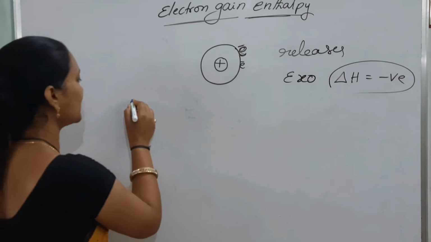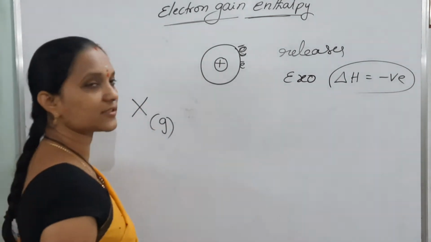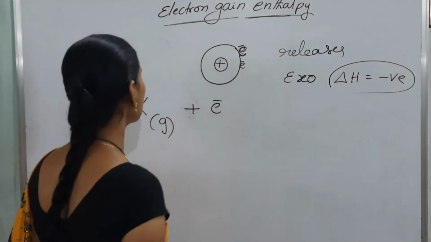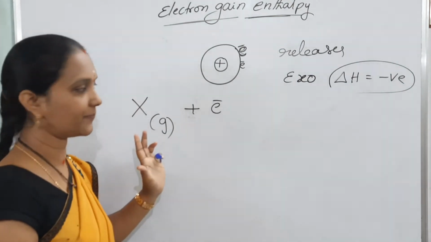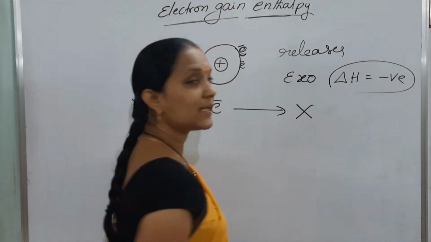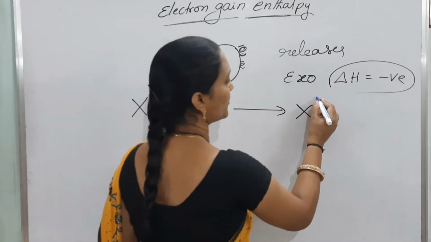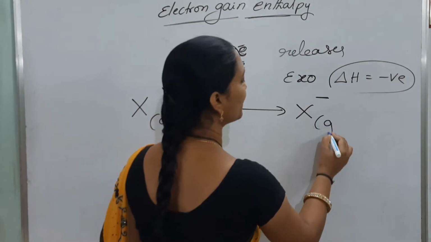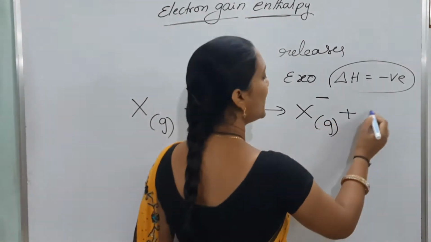For example, we take X in gaseous state. To this we add one electron, because it is an isolated neutral gaseous atom. If an electron is gained, it changes to a negative ion, an anion. One electron gained, that's why it is uni-negative. If an electron is gained, it releases some amount of energy.